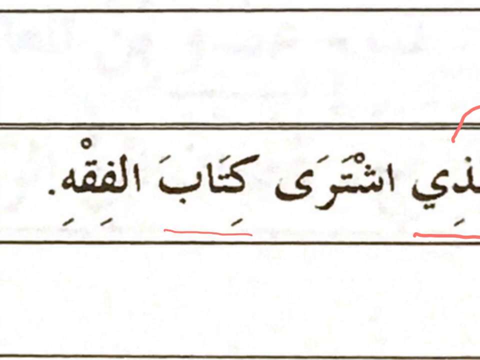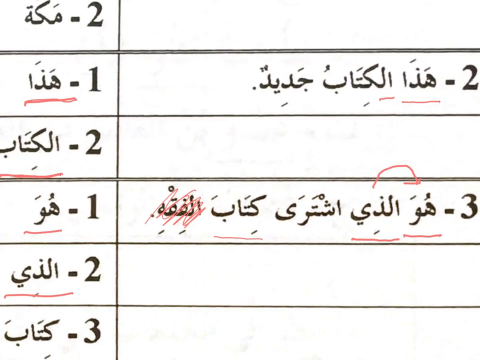That is true if the word fiqh is not in the sentence. If for example the sentence is just huwa alladhi ishtara kitab or kitaban, then yes, you say he is the one who bought a book. Then the word kitab is nakirah. But in this sentence, it is not just any book. It is not a nakirah book. Here it is a fiqh book, a book of fiqh. Here in this case, the word kitab is connected to the word fiqh. It is added to the word fiqh.